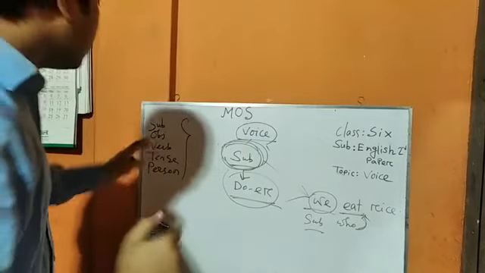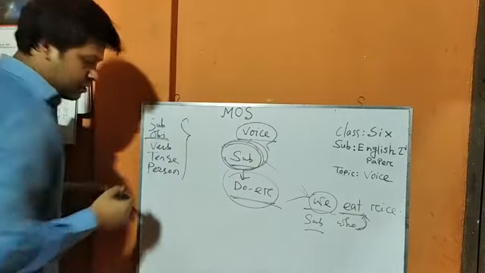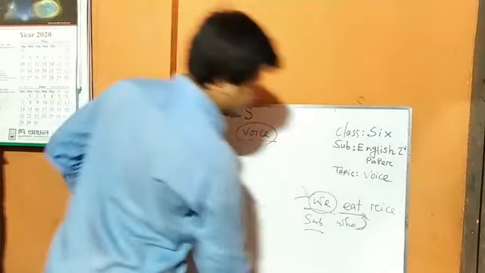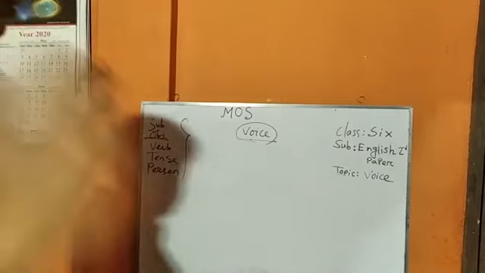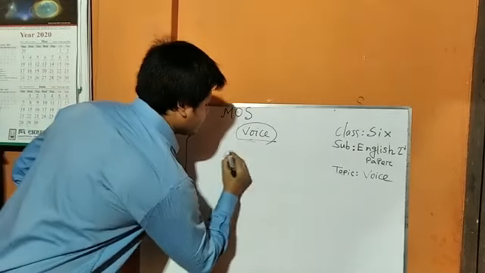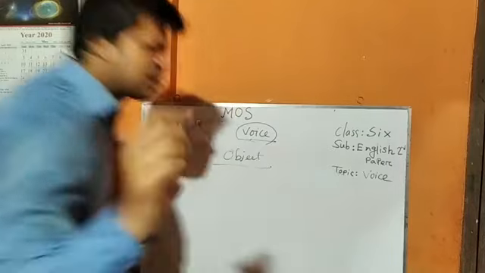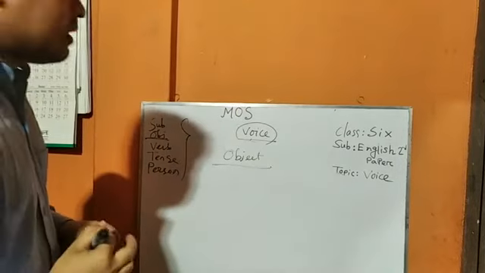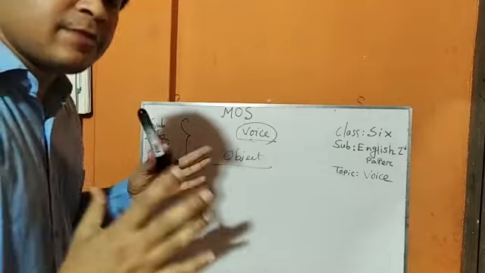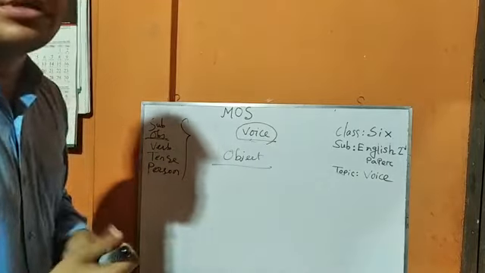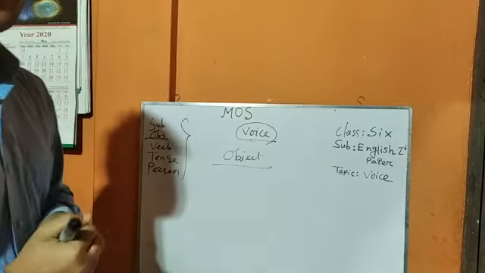Okay, my dear students, now we are going to object. How can we trace object, and what is object? You have to remember that if we ask the verb using what and whom, then we find the object.